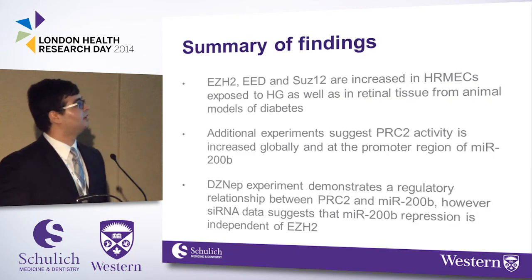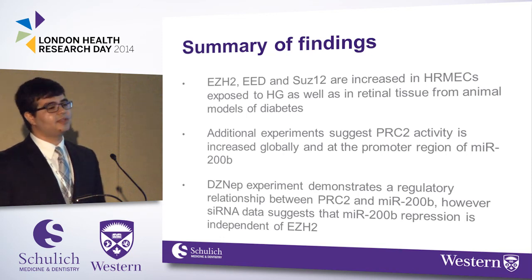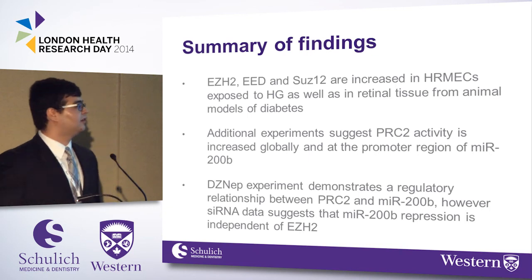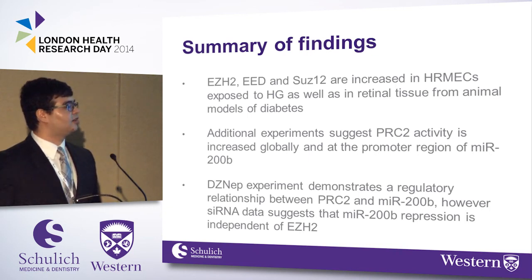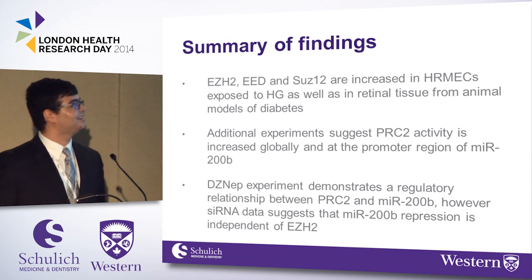So to summarize, EZH2, EED, and SUZ12 are increased in retinal endothelial cells in high glucose, as well as the retinal tissue from the diabetic animals. The additional experiments suggest that PRC2's activity is increased globally and at the miR-200b promoter region, though we need to confirm this with additional replicates. And finally, the causal data shows that PRC2 can regulate it, and perhaps through an EZH2-independent mechanism, but we still need to figure that out.